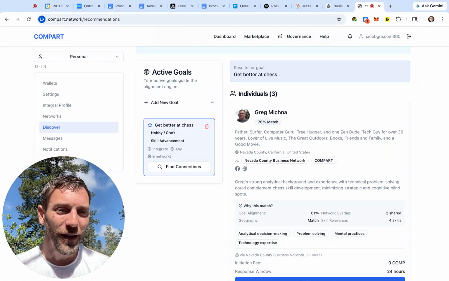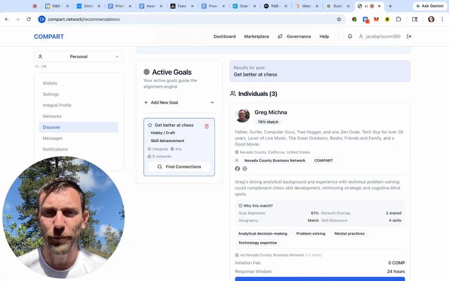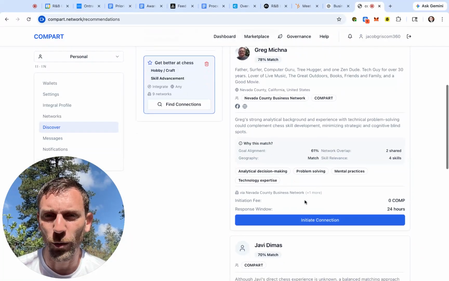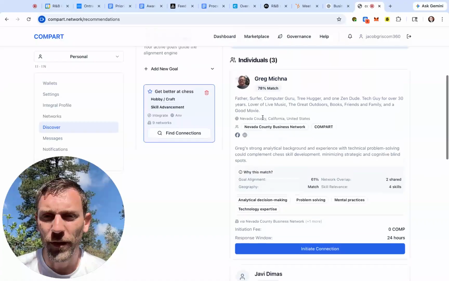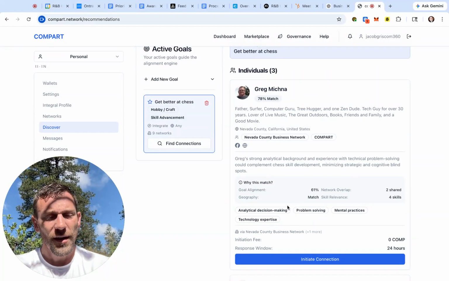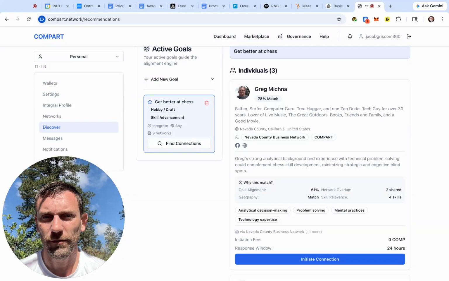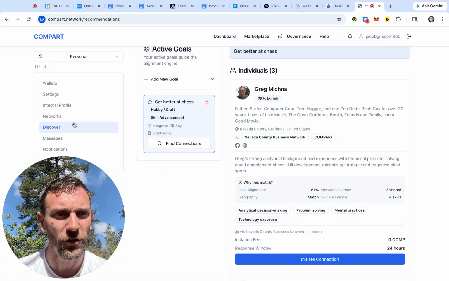78% is not bad. But as we fill this out, we should be able to see consistent matches above 90%, and then the goal alignment becoming much higher as well. But right now, it's already giving me a great reason around why this could be a good match for this connection. And I happen to know Greg has confirmed that he is an avid chess player and loves that. So this actually ended up being a very good recommendation.